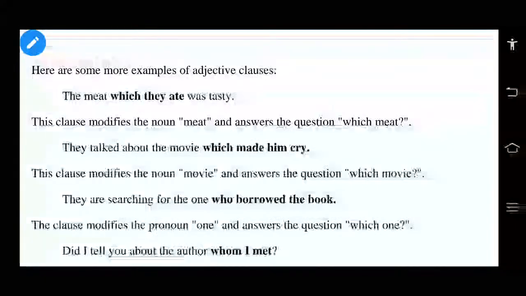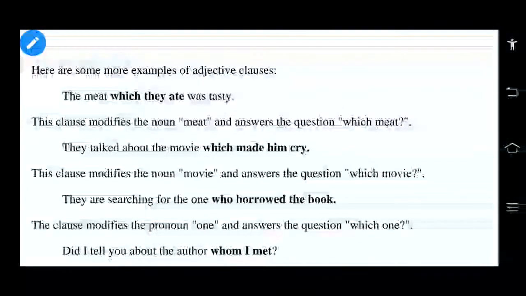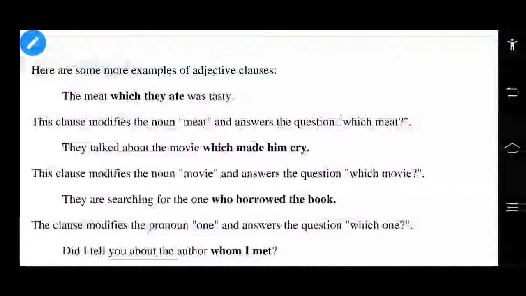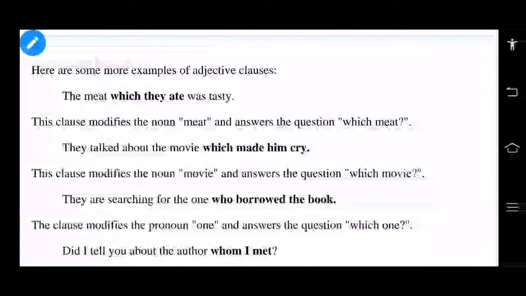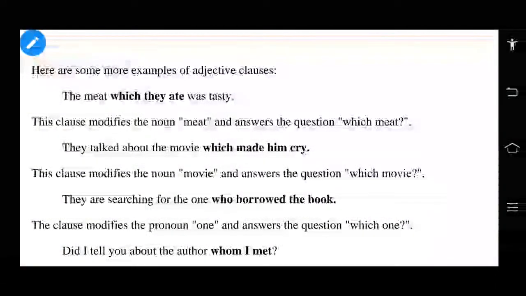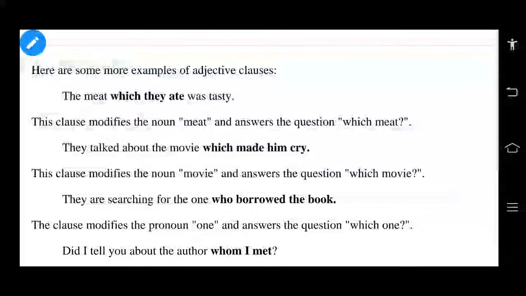Right, the clause. The next, third example, see there: they are searching for the one who borrowed the book. So in this sentence, see there, the clause modifies the one, which place, which one, which meat, which.